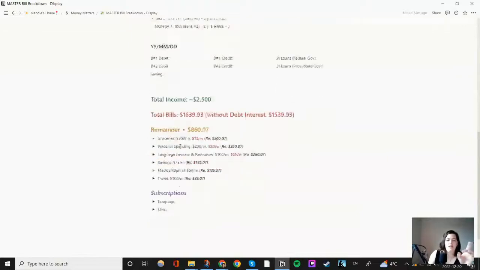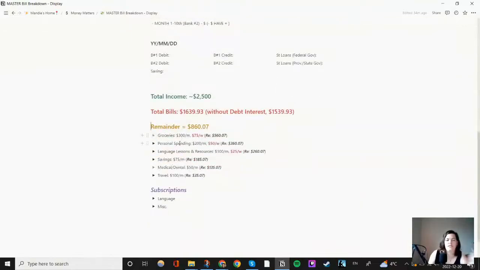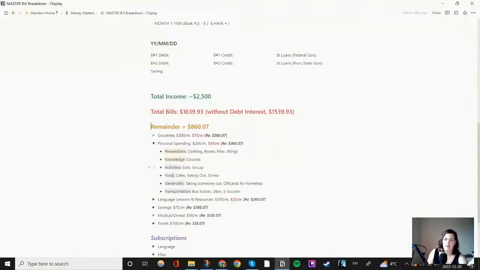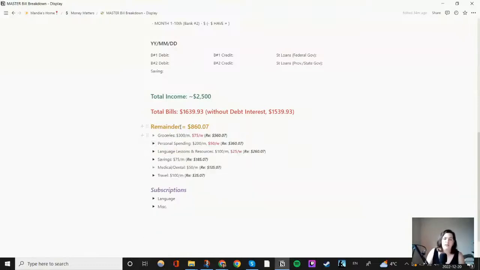So after you pay off your main bills, then you can be like, all right, groceries, I need money for groceries. I need money for personal spending, which could be any of these things. I have money for my language lessons I put aside every month, money for savings, medical, dental, travel. So you have all these different categories, and that's how you spend out the rest of your money.